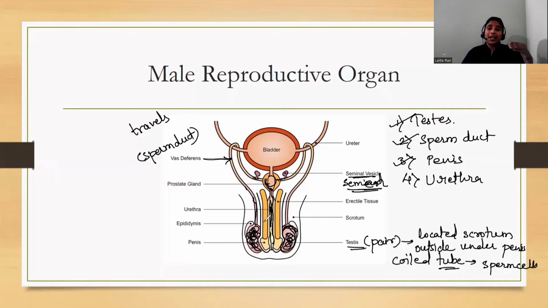So the passage of sperm and urine is the same. So from the urethra it is ejected out from the body of the male, and it enters the female body, where it then travels.